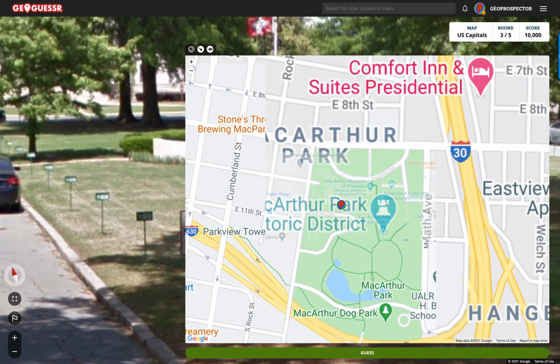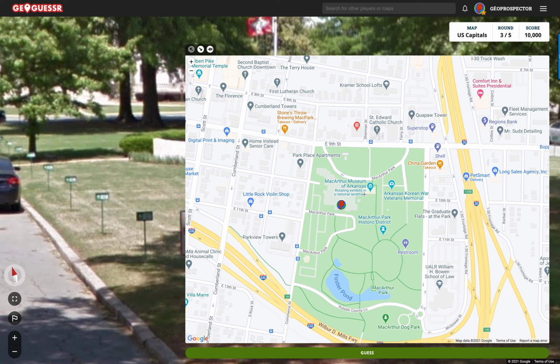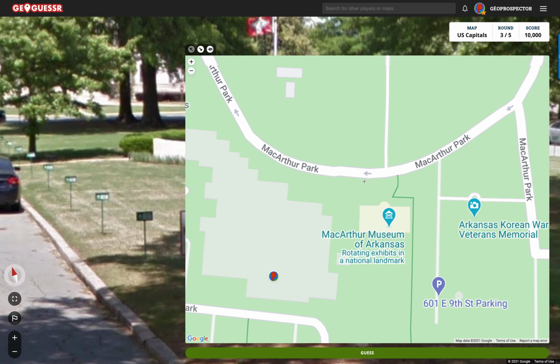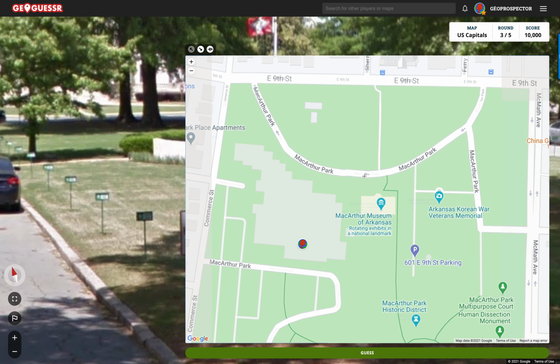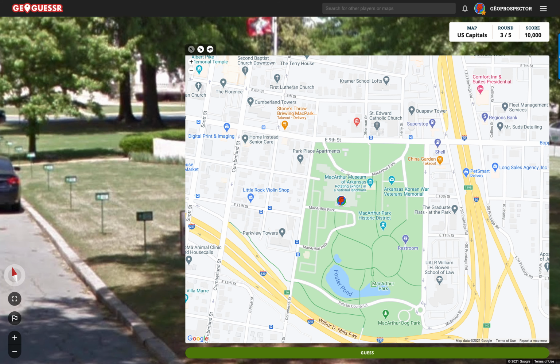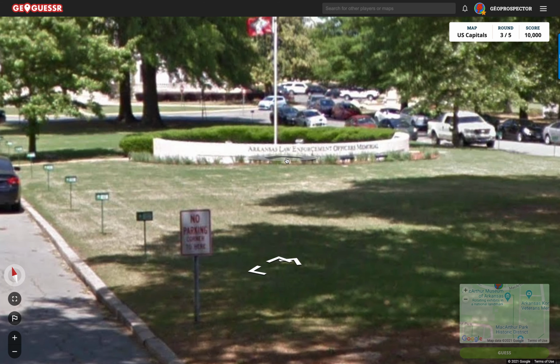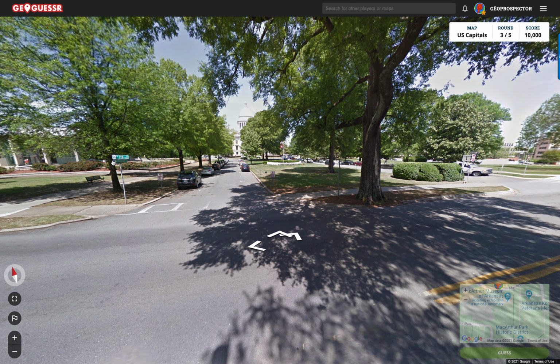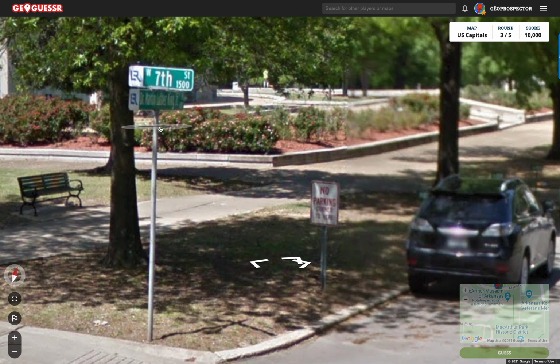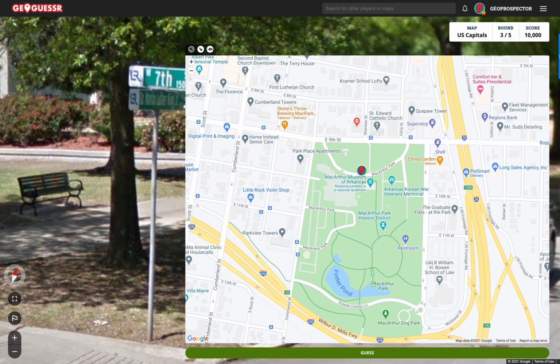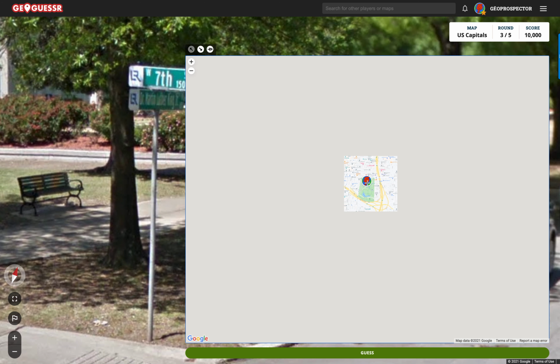MacArthur Historic District, Museum of Arkansas, Arkansas Korean War Memorial. We're possibly around here somewhere. Interesting. There are some street signs here. So this is 7th Street, and it's got the sign LR. So I think Little Rock is correct.